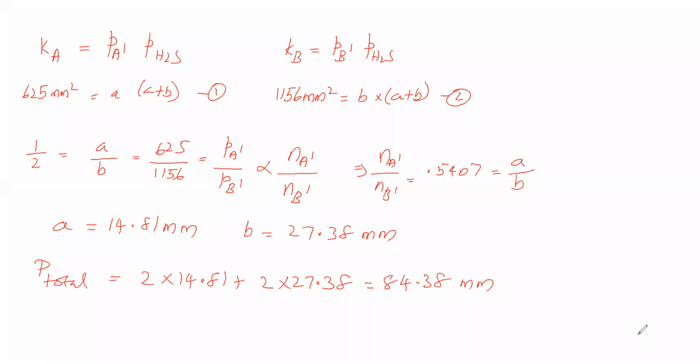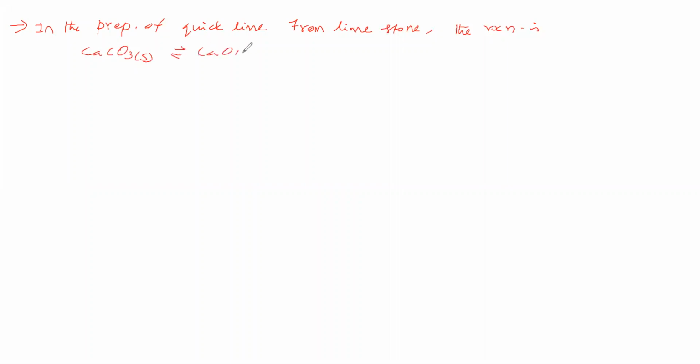Let us go to the next sum. In the preparation of quicklime from limestone, the reaction is CaCO3 solid gives CaO solid plus CO2 gas.